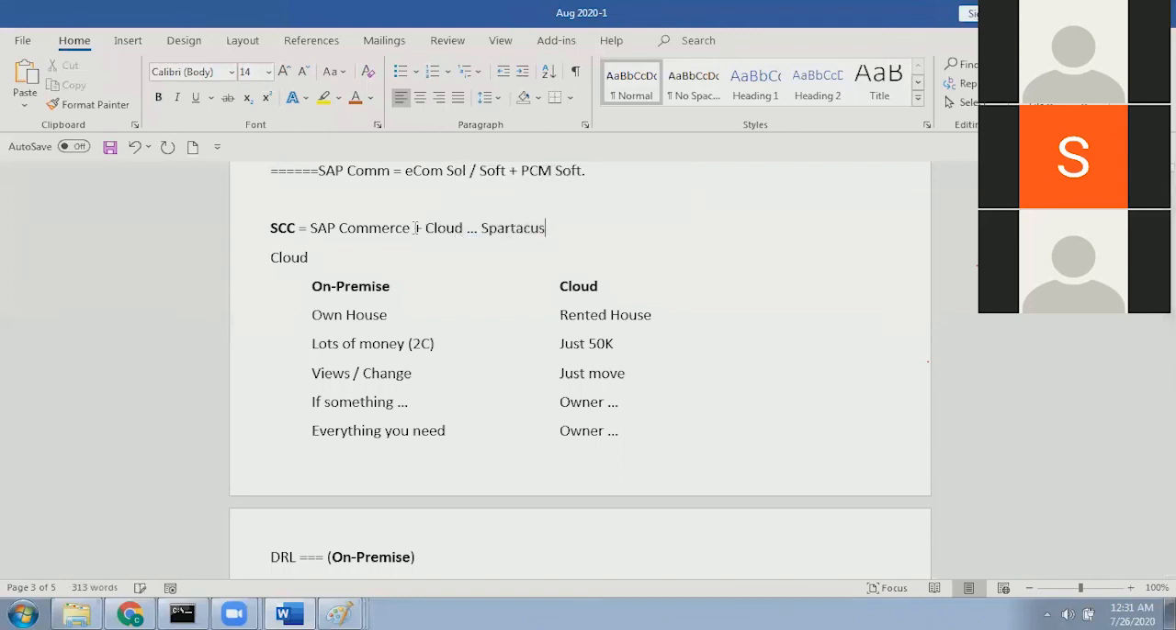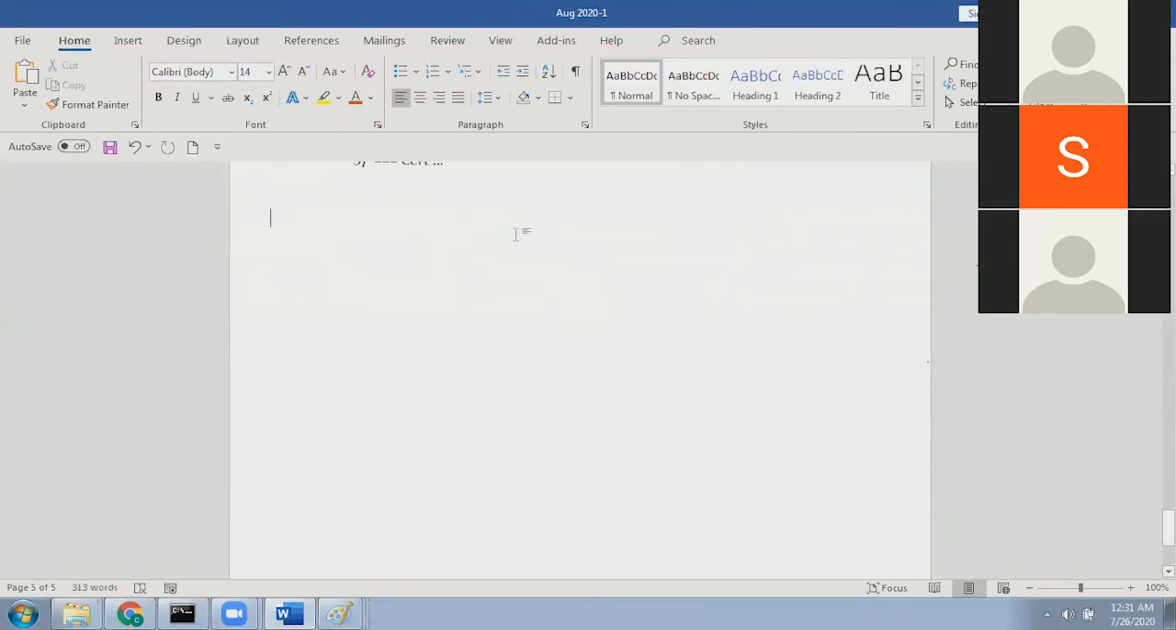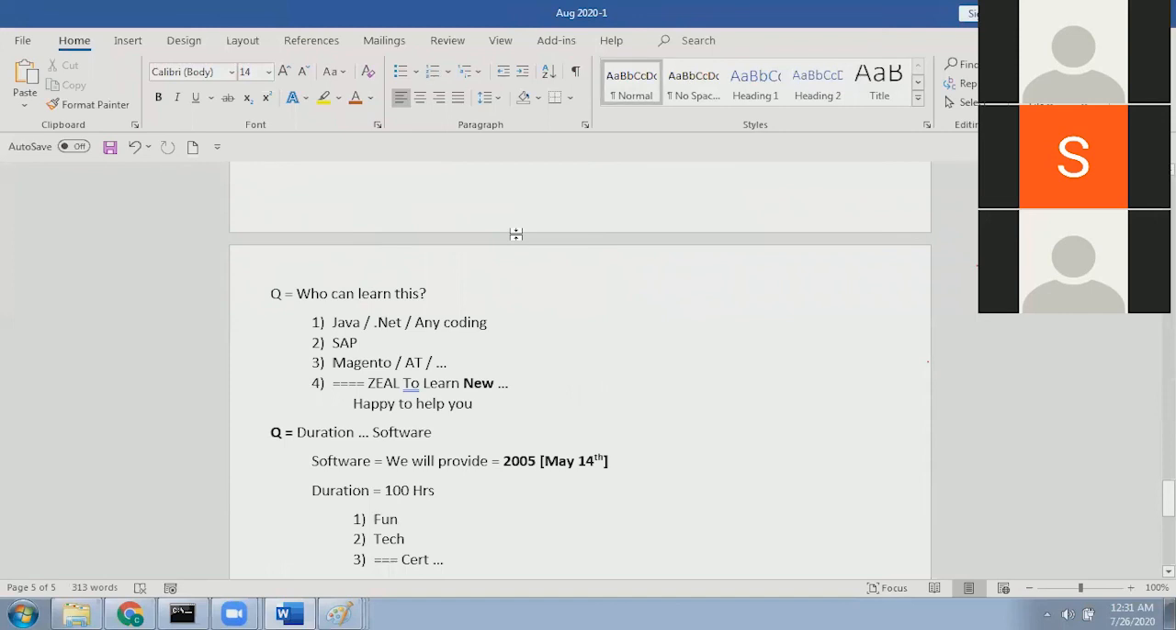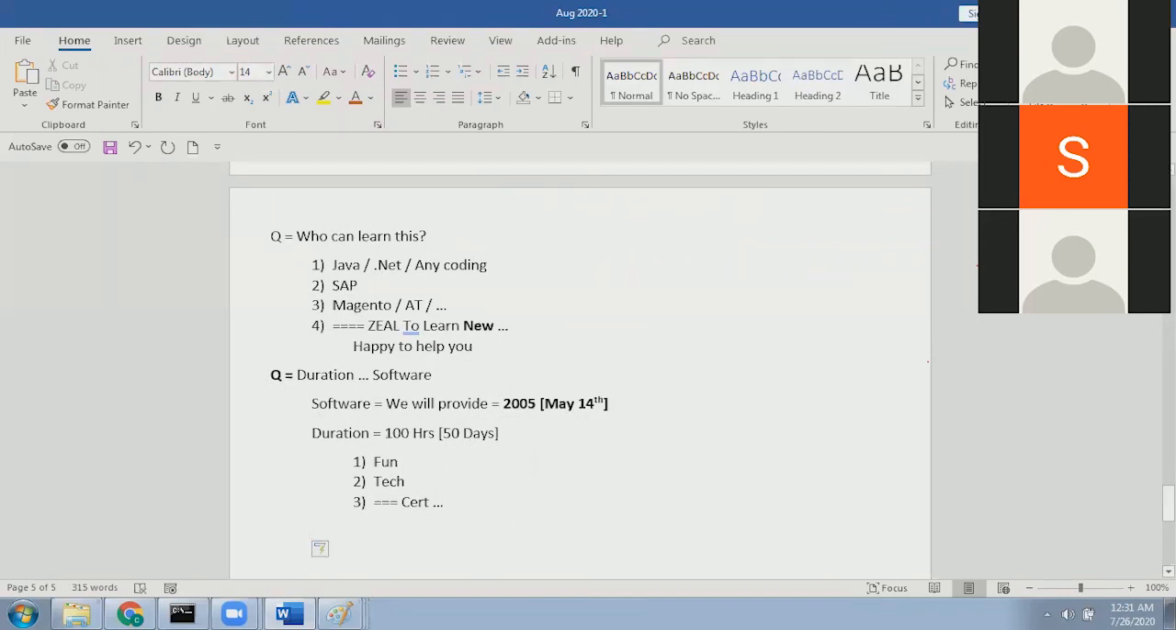Earlier we used to cover only commerce. Now let's understand the cloud and also Spartacus. There is one more new thing called Spartacus, which is changing a lot of the UI. So we'll spend some time here also, so that it comes around 100 hours. These 100 hours we can complete in 50 days. Daily 1.5 hours, and weekends more hours like that.